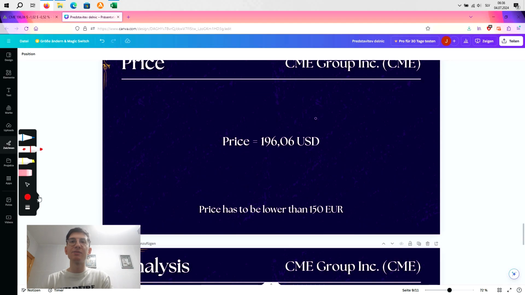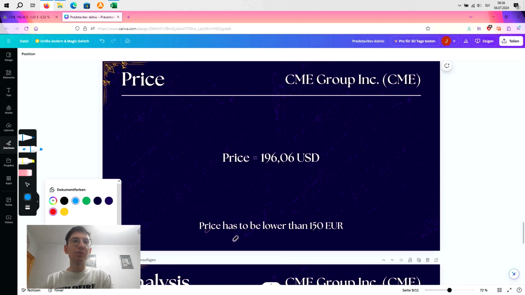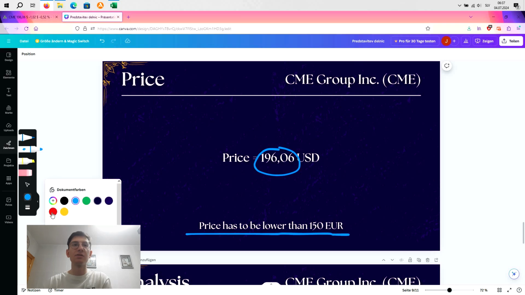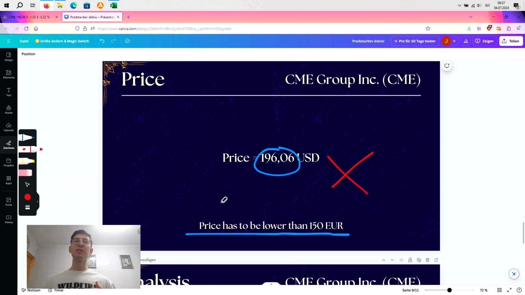Now we come to the price, bro, and for the price we have a little instruction that the price has to be always lower than 150 euros or $150. Probably you're from America, so for you it is dollars. And the current price, bro, is around 200, which is higher than 150, so we don't like the price at all as well, because it's a bit overpriced, okay?